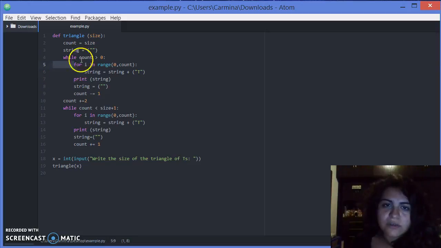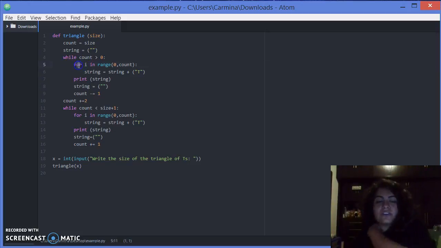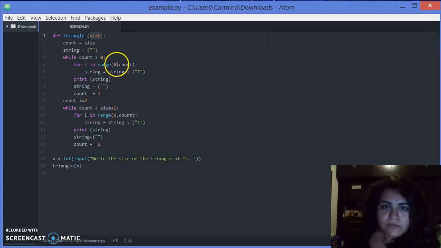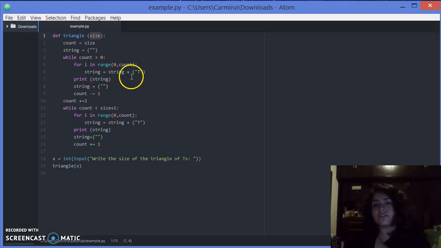These have the same indentation and this one has an indentation for this loop.